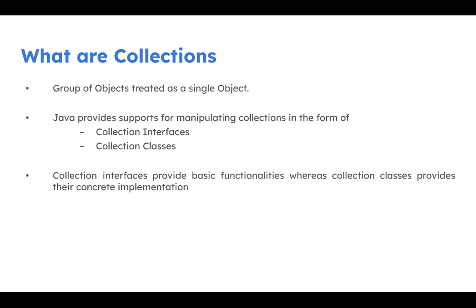For example, let me give an example to you. If you want to insert a group of 15 students in an object, how will you do that? Perhaps you will create one object and you will create an array of such 15 objects. Now, in this array of 15 objects, you want to add another object. What will you do? You will perhaps create a new array with the size of 16. Now, copy all the 15 previously existing objects and add them in the new array, isn't it?